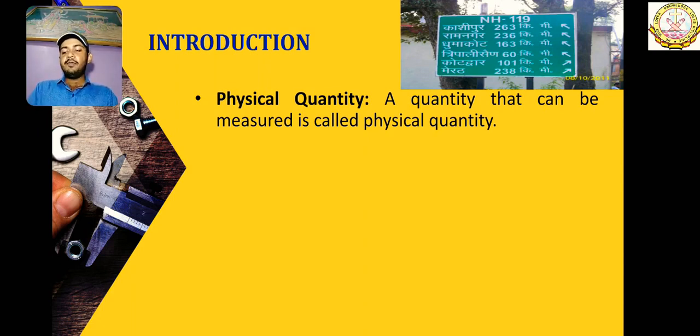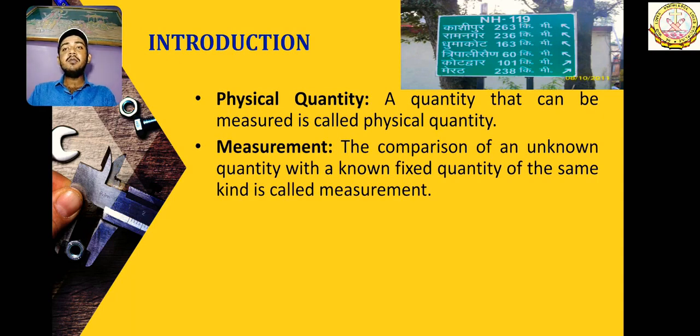If anything which we can measure is a physical quantity, then there should be a definition of measurement also. What is measurement? Measurement is the comparison of an unknown physical quantity with a known fixed physical quantity of the same kind. A comparison of an unknown quantity with a known physical quantity of the same type.